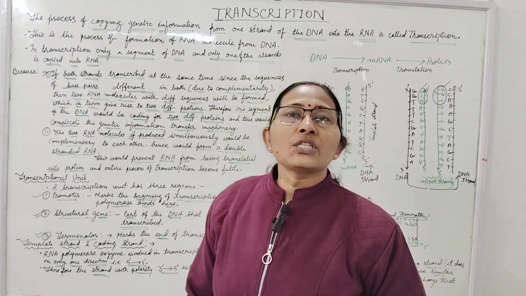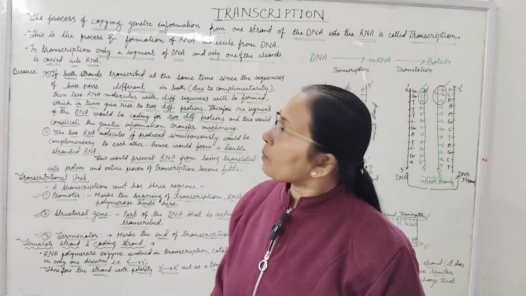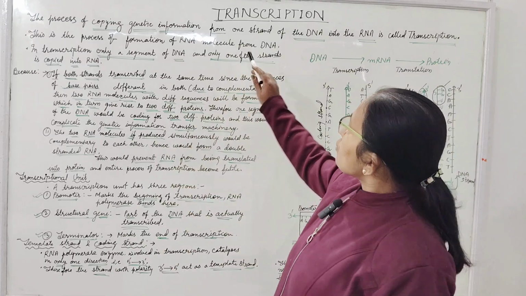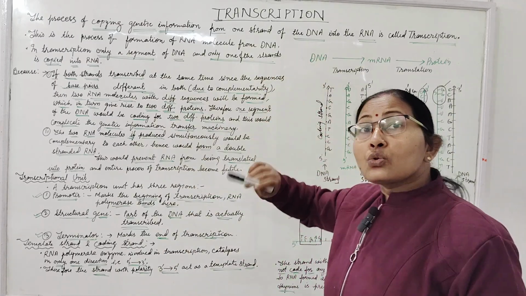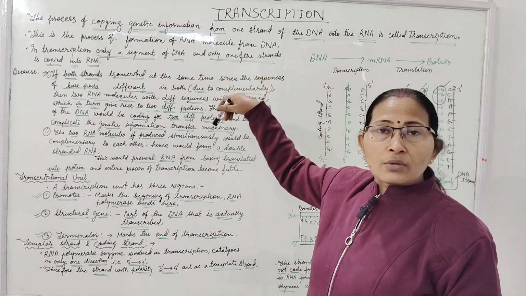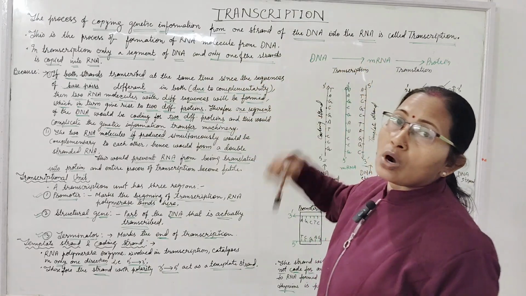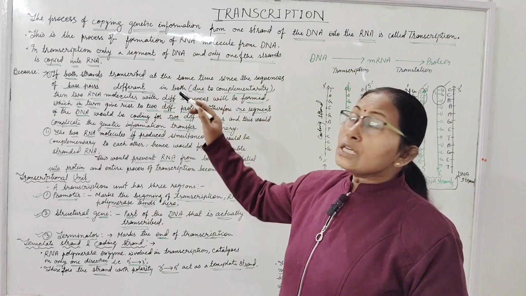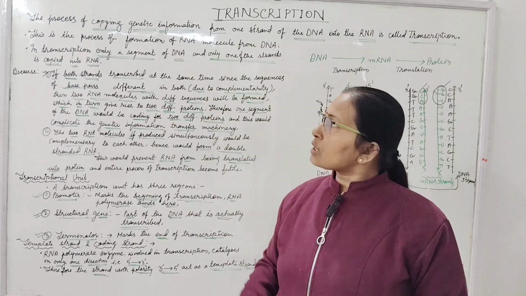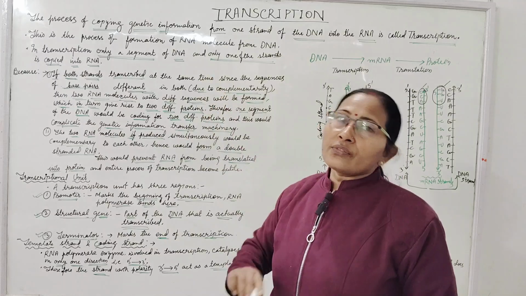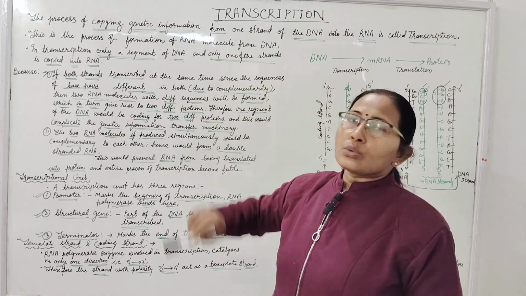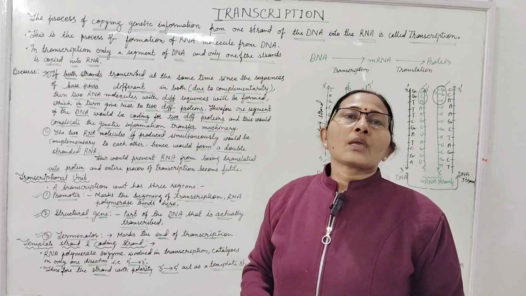The process of copying genetic information from one strand of the DNA into the RNA is called transcription. In transcription, only one strand of the DNA is used and only a segment of that DNA is copied into the RNA.